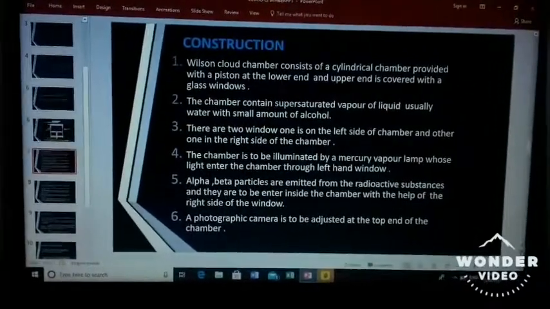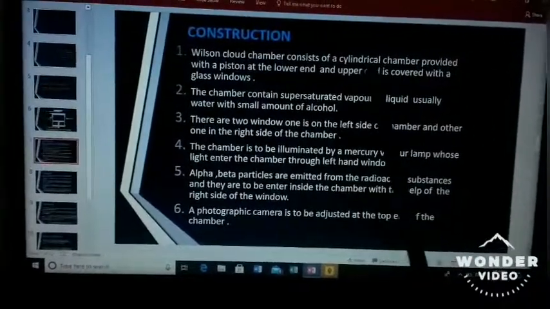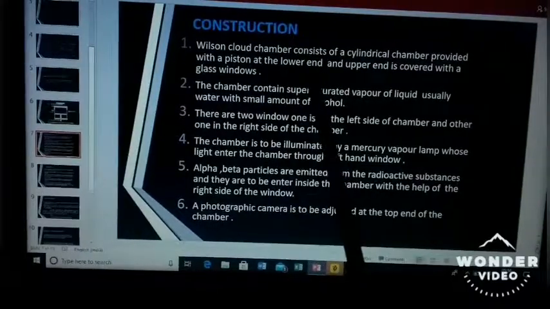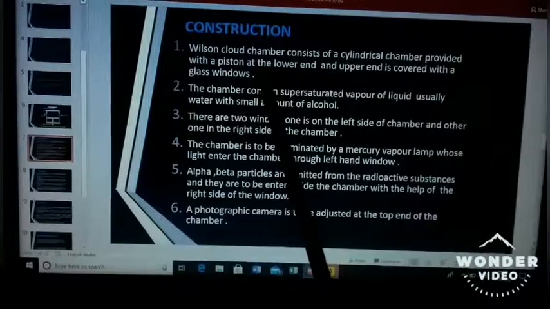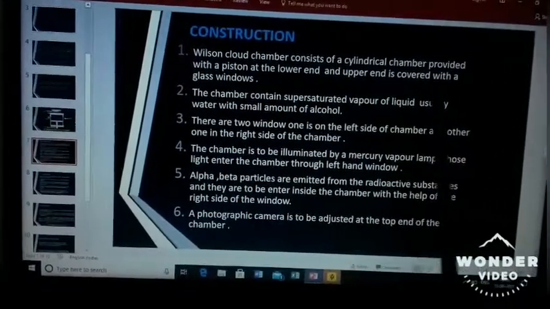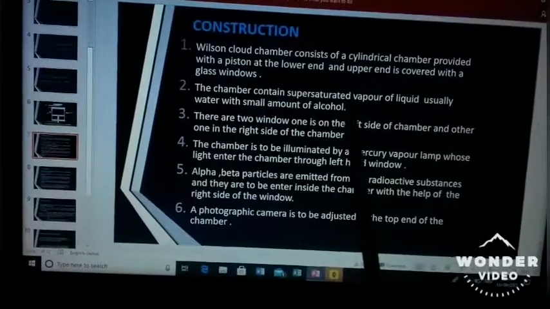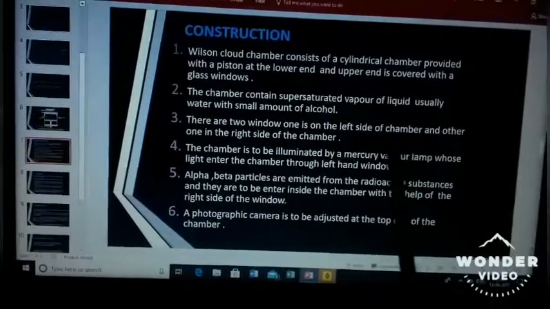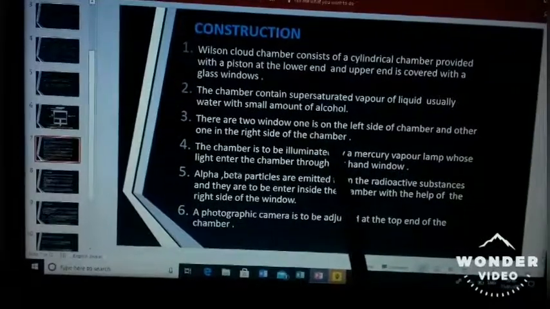Now, construction. Wilson cloud chamber consists of a cylindrical chamber provided with a piston at the lower end, and the upper end is covered with a glass window. The chamber contains supersaturated vapor of a liquid, usually water with a small amount of alcohol. There are two windows, one on the left side of the chamber and the other on the right side of the chamber.